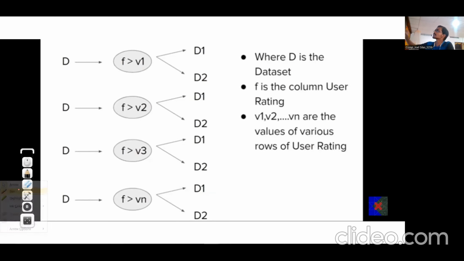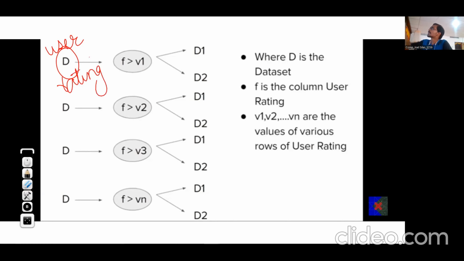So how to interpret this? Our feature is user rating, and a particular value in that, greater than a particular value, we are calling D over here. We are saying user rating greater than suppose V1, then user rating greater than 2.9 or something, let us say V2, then user rating greater than 3.2, that is suppose V3.